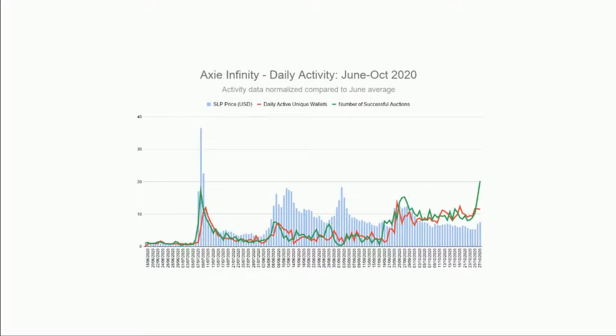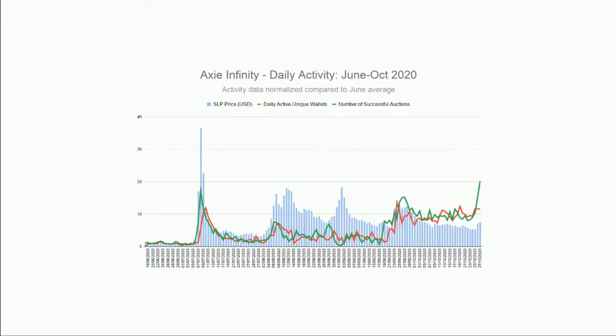Because these all have different units, I have normalized or rebased them based on the first 2 weeks of June. I've looked at the value of all three components for this 2 week period, and I've taken that as an average of 1.